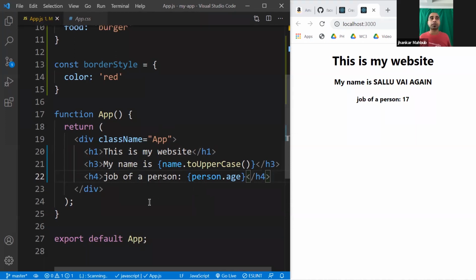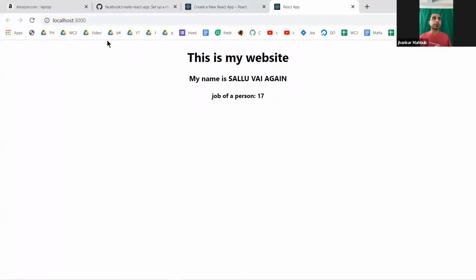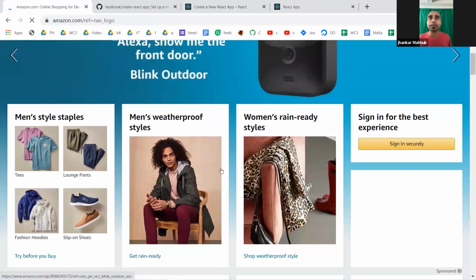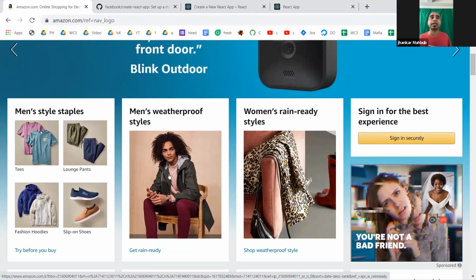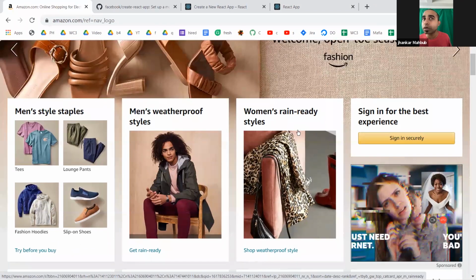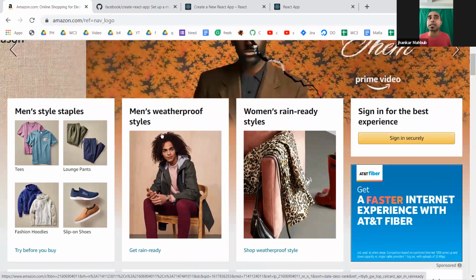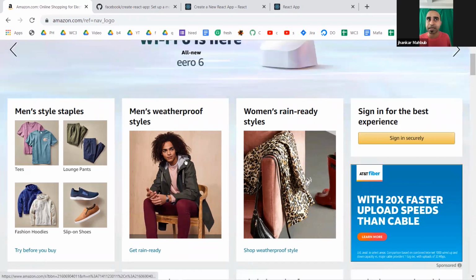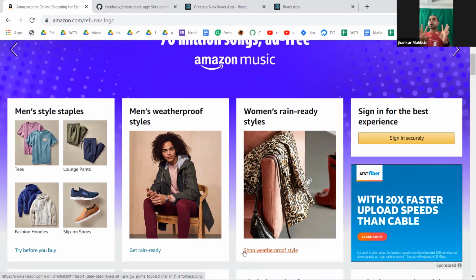That's it. So here we have a default function, and this function actually has a special name. If we go back to our website here, this is Amazon. What you will see on the Amazon website is that you have boxes. But if you look a little inside, each box is similar in look but different in data. What do I mean by this? It's similar in shape and similar in style: it has a title, an image, and a link, and both boxes have the same things but different data. So similar in look, different data.